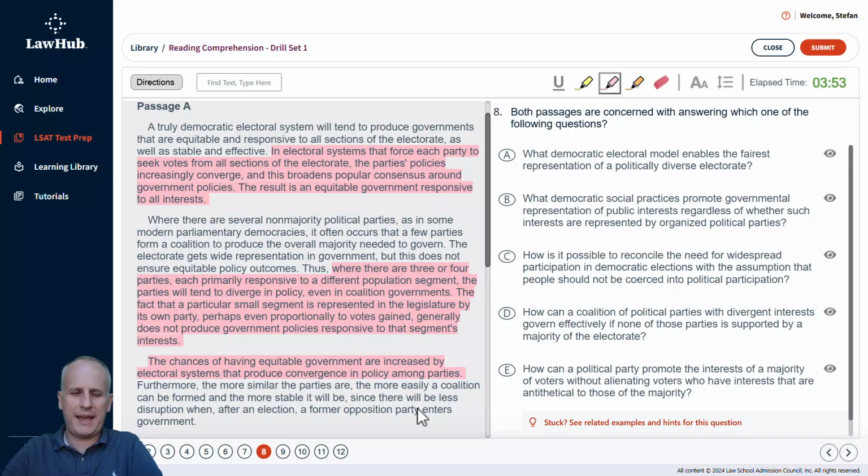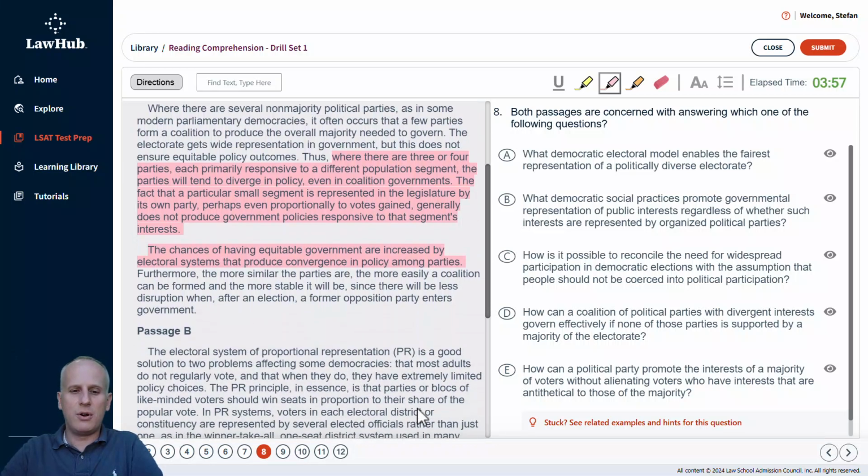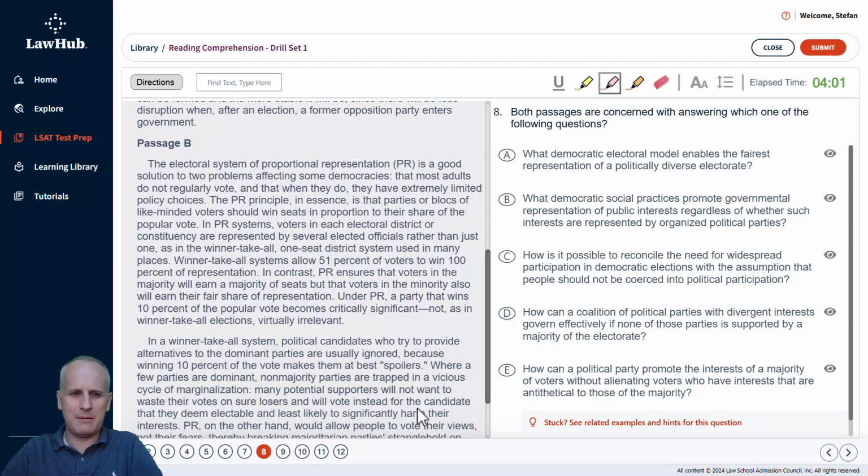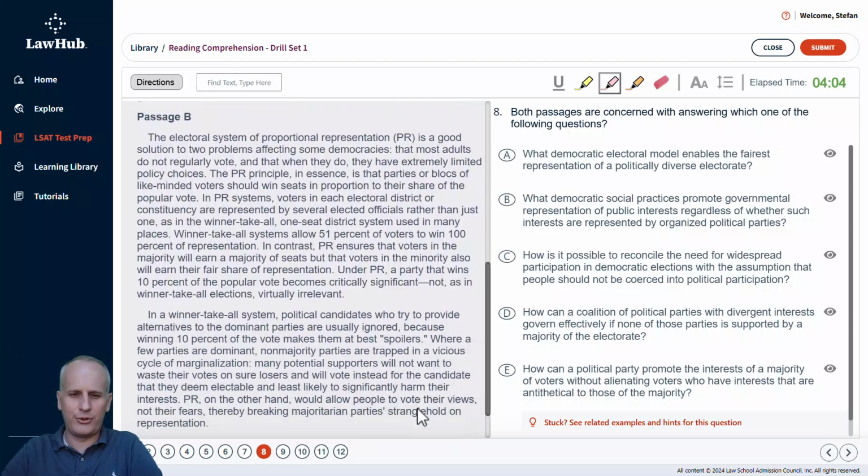And because we've got 2 passages, we're not going to reread now, but we do know that the issue of party representation is going to in some way be referenced in passage B, and we'll scroll down there now. So we'll want to be focused on that same general subject matter, understanding that passage B has to build on what we read in passage A.